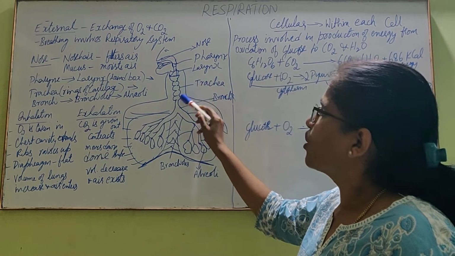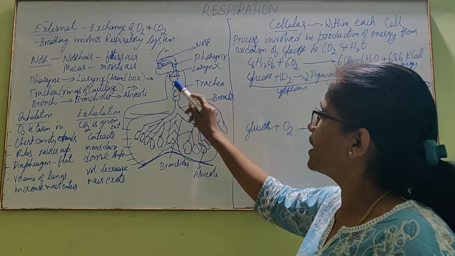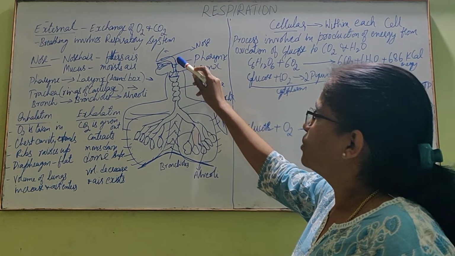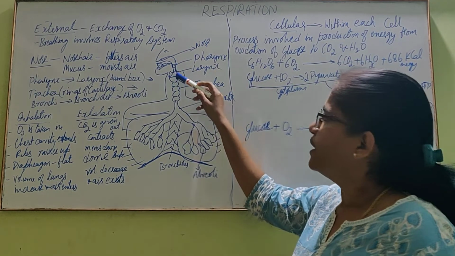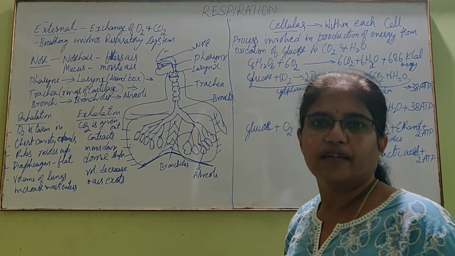It is coiled rings of cartilage. This is also a cartilage tissue. It has rings. Air enters through the nose, passes through the pharynx, then the larynx, then the trachea. Here air flows easily.